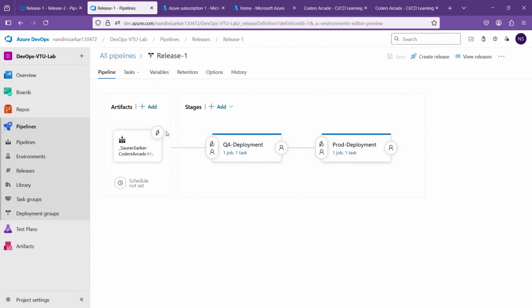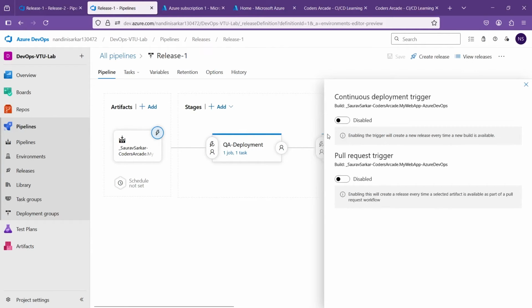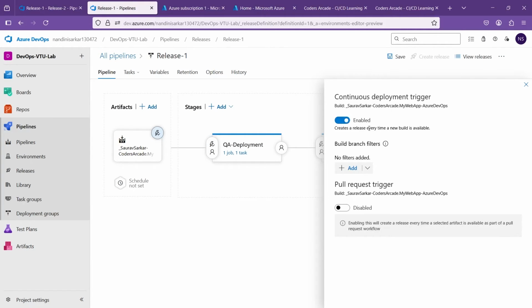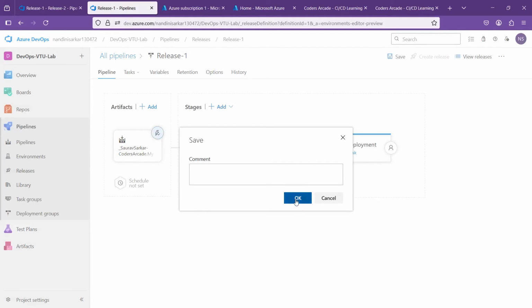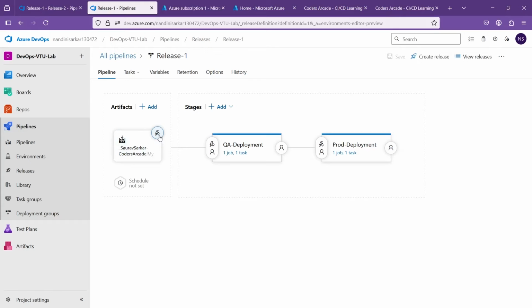And you can see there is a thunder icon here, continuous deployment trigger. Click on that and you can see continuous deployment trigger. Just click this. You can see it creates a release every time a new build is available. Okay, just close this and save this. And just no comments, just okay. And you can see there is a tick in the trigger now.